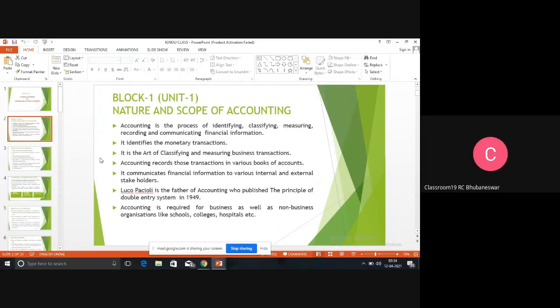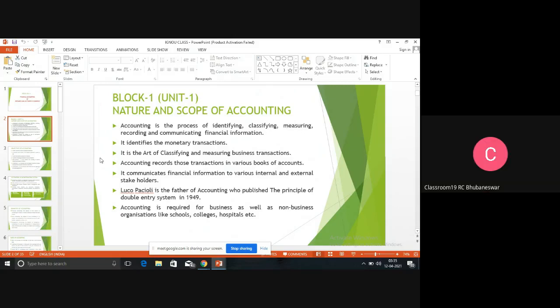So I, Aryashmita Kar, lecturer in commerce, Kendrapada Autonomous College. So now I am going to teach you accounting, the basis of accounting. So first we have to understand what is the meaning of accounting. So accounting means recording all the transactions. That means in the business there are various types of transactions daily. That means goods are purchased, wages are given to the workers, rent is paid. Many types of transactions are there in the business.